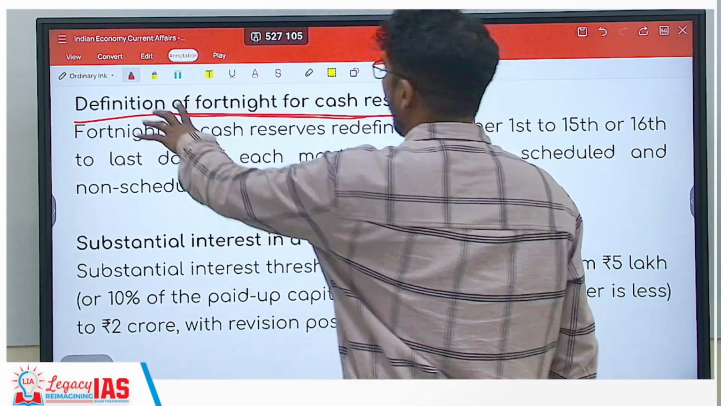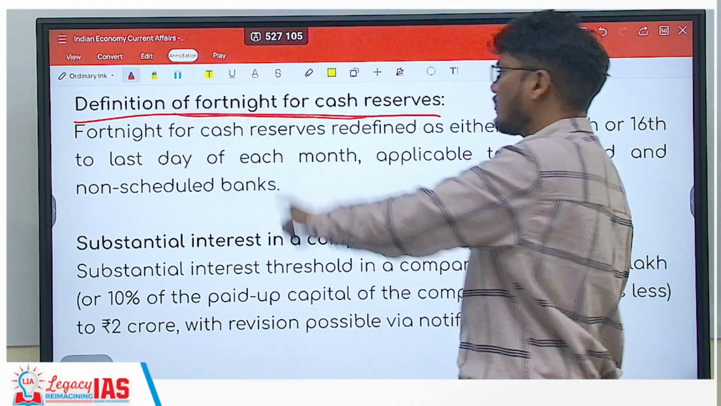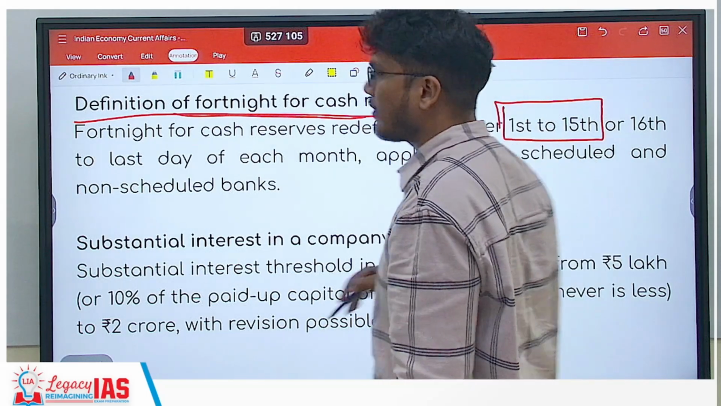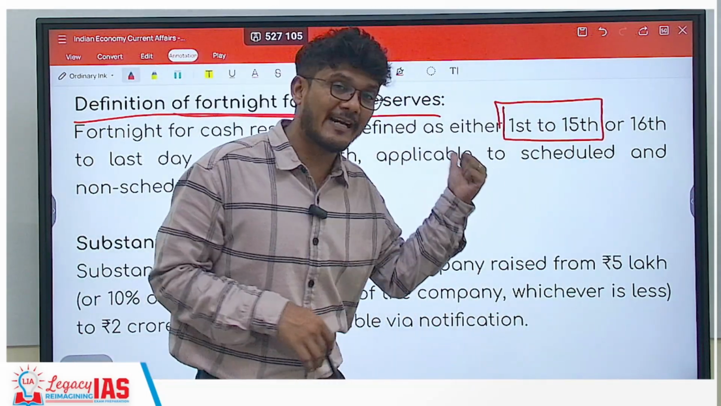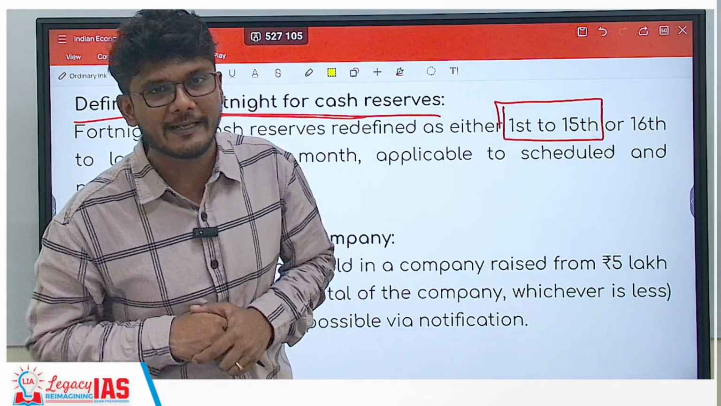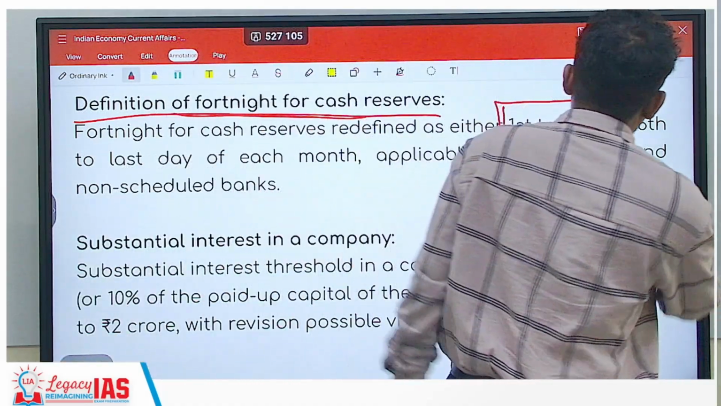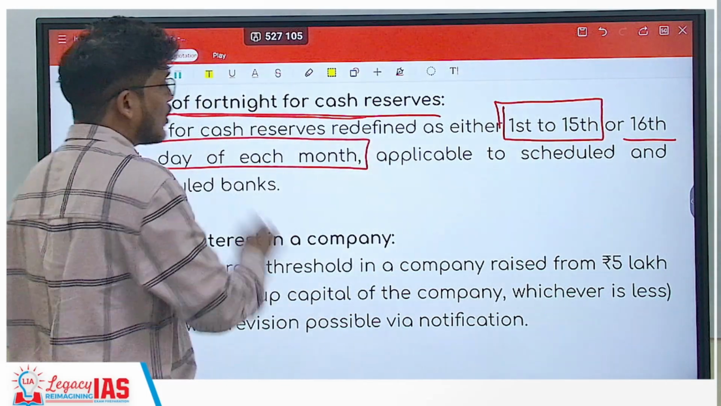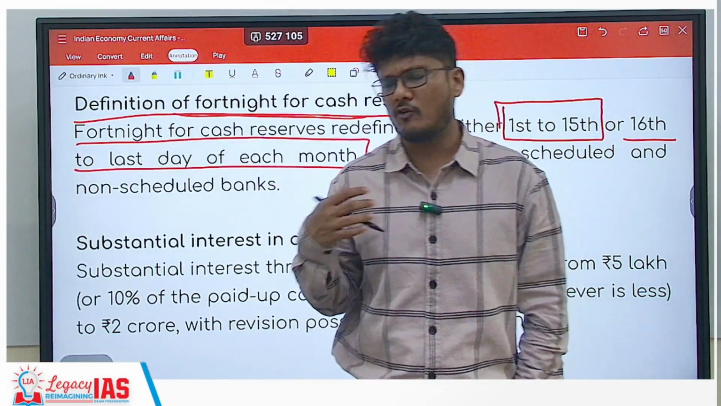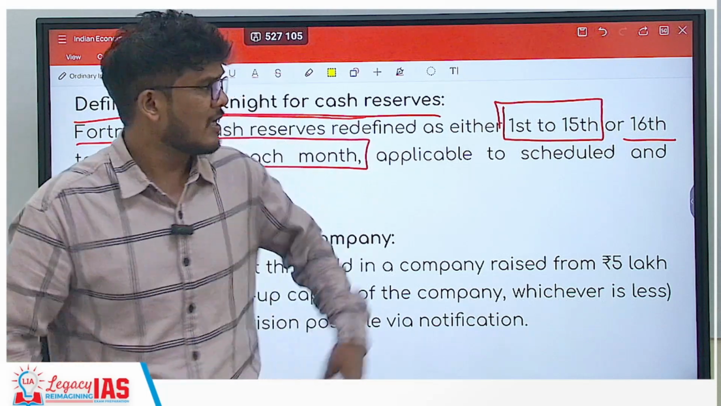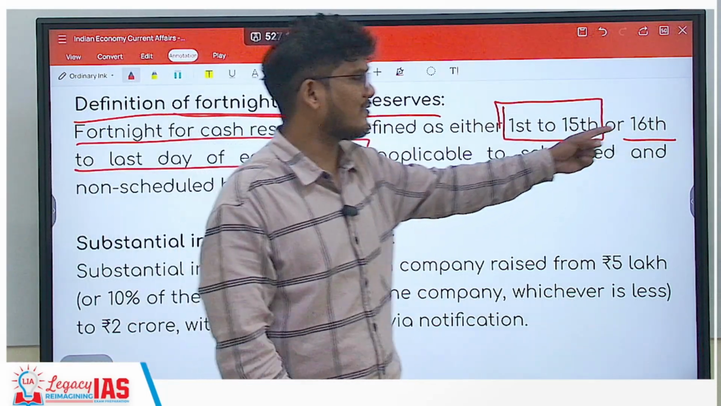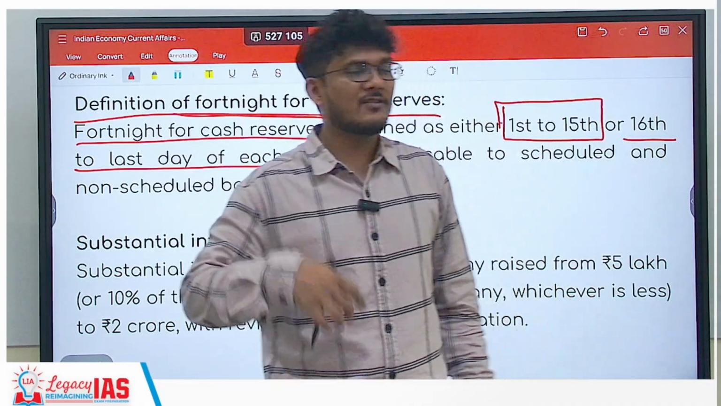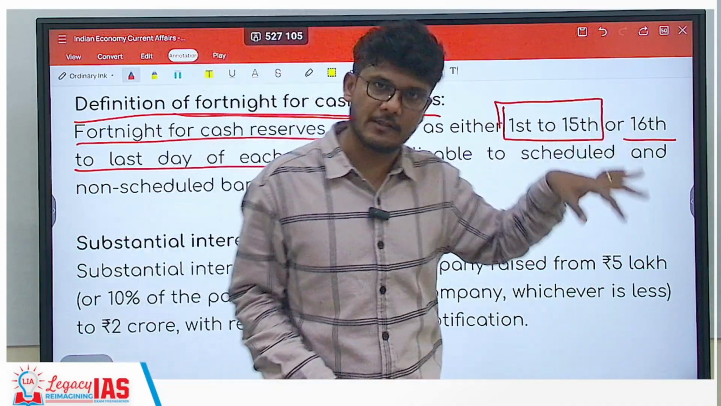And what is it going to be? Fortnight for cash reserves to be redefined as either 1st to 15th, we are including 15 days over here, even though fortnight is of 14 days or 14 nights, and or 16th to the last day of each month. So if it is February, not having a leap year, it is 16 to 28. If it has a leap year, 16 to 29. If it is January, it is 16 to 31. If it is, let's say, April, it is 16 to 30th.